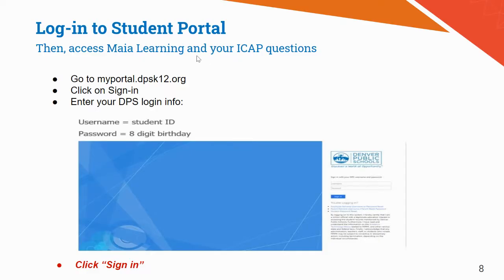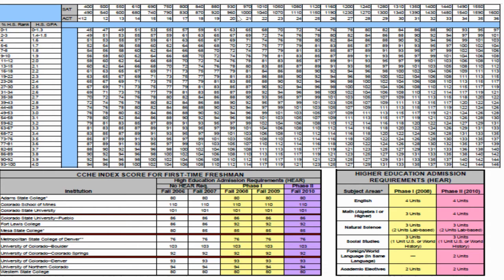So go across. Whoops, sorry guys. So college ready range on SAT, 76 for at least being eligible to get into Metro. It doesn't mean you're going to get accepted. It just means you are at least meeting the minimum requirement. Let's go across and see what that means for a GPA. You'd have to have at least a GPA of 1.9, which is pretty flexible. The higher your GPA, the lower your test scores have to be to get you in that number range, that what we call the index for a certain college.